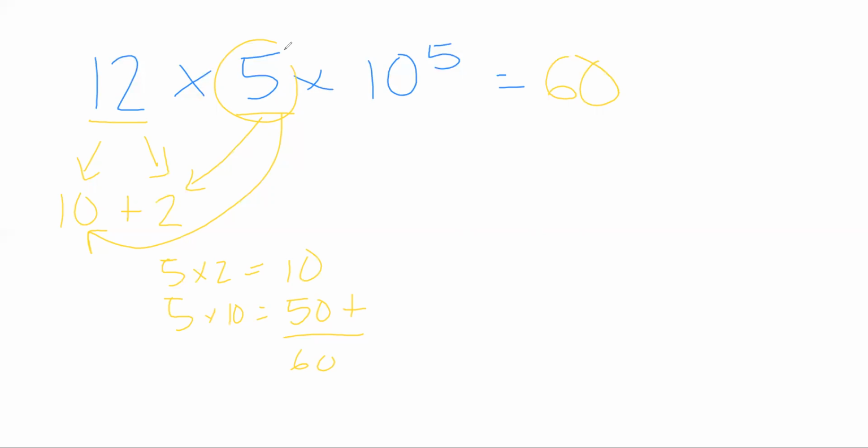And then if I did 60 times 10 to the power of 5, well, 1 times 60 is still 60, so I don't have to change my number. And then the exponent tells us there's 5 zeros. So 1, 2, 3, 4, 5. So that'd be 6 million.